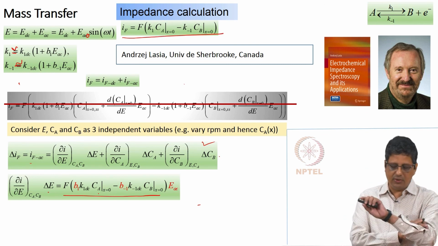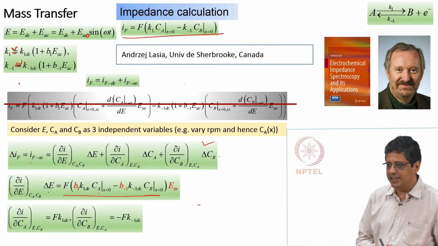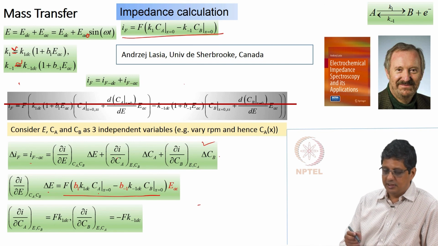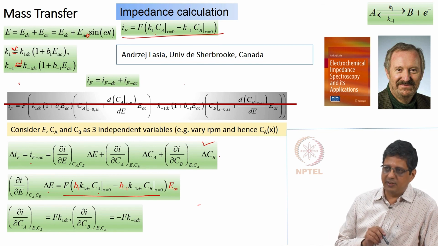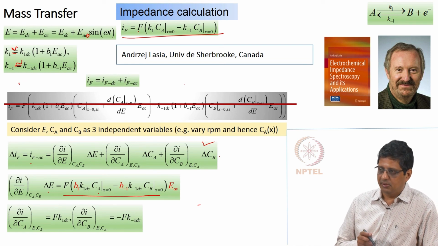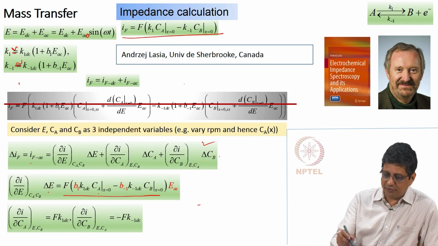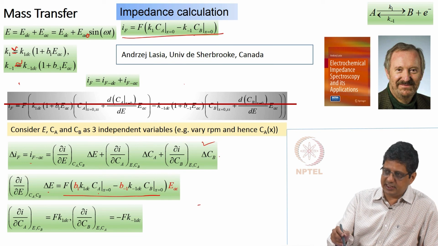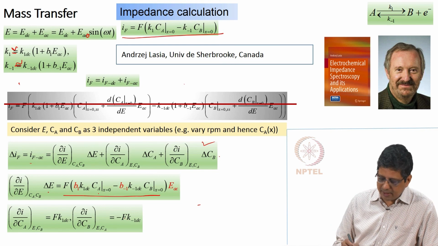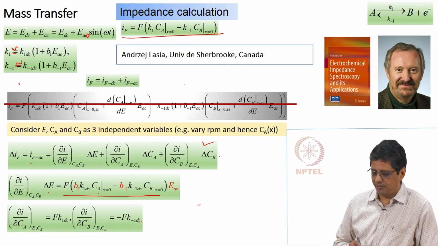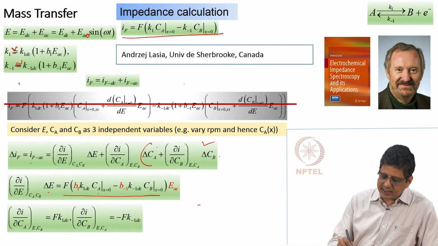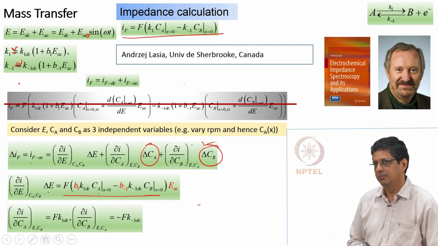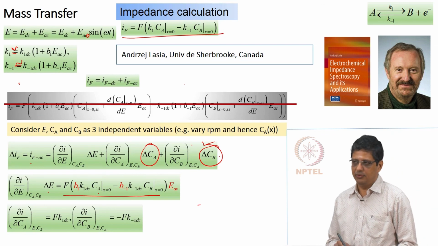So, the first term is easy to do, second and third terms are also easy to do as far as the derivatives are concerned. Take this expression, take a derivative with respect to Ca, k1 of course is independent, Cb is independent, therefore, you are left with only F k1 DC. Take this expression at a fixed DC potential and fixed Ca, if I take derivative with respect to Cb, I will get minus F k minus 1 DC. So, we got everything except these two, and these two will take quite some time to do. So, we will stop here today.